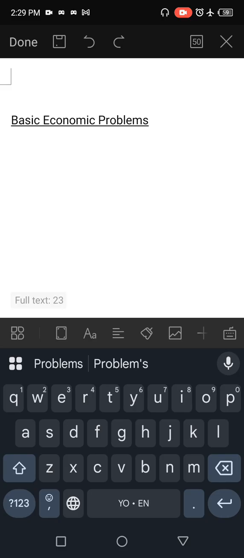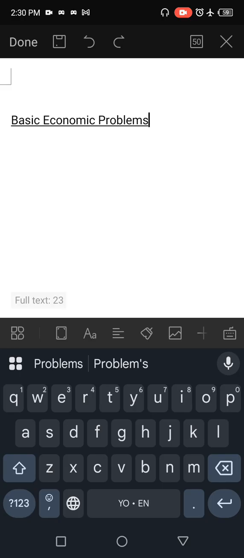Number one is scarcity of resources, while number two is human wants, insatiable human wants, unlimited wants of human. Between scarcity of resources and human wants, an economist must be able to make a choice in order to solve these problems.